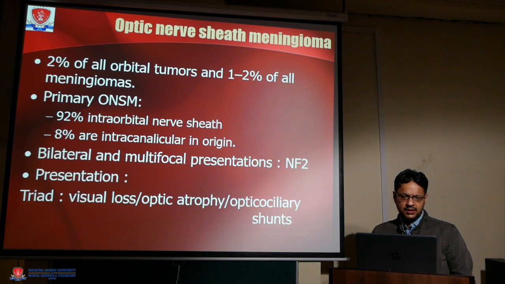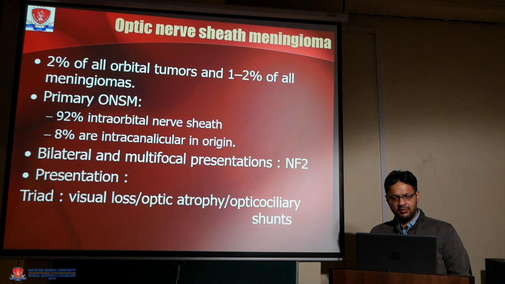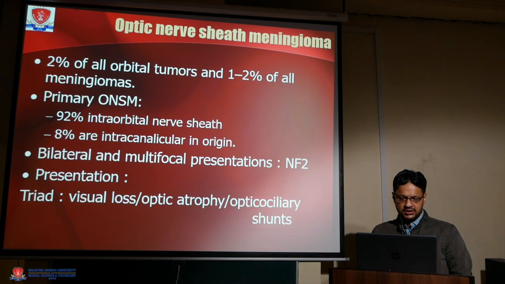Optic nerve sheath meningiomas are 2% of orbital tumors and 1 to 2% of meningiomas. They are mainly intraorbital in origin. 8% have an intracanalicular region, and the extracanalicular region is an extension of both intraorbital or intracanalicular regions. They can present bilaterally or multifocally in neurofibromatosis 2 patients, with a triad of vision loss, optic atrophy, and optociliary shunt.